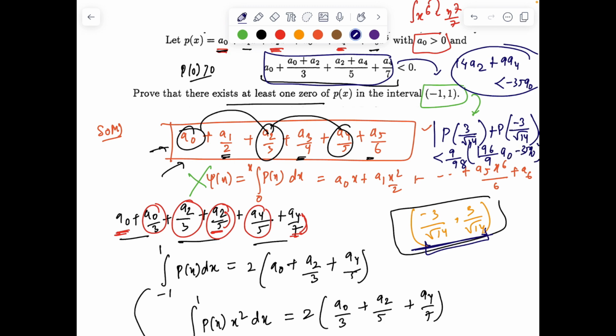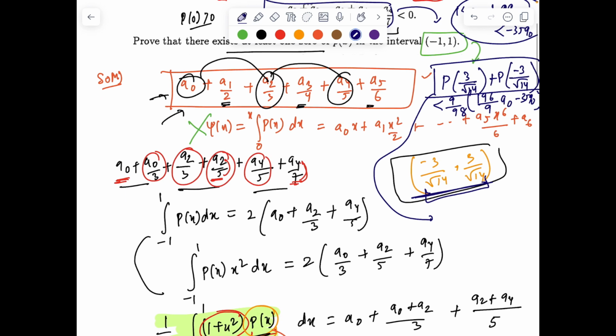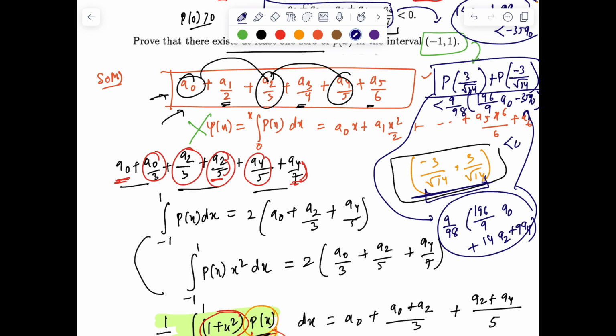Because the overall summation goes down to 9 by 98 times, and please check by yourself, 196 by 9 times a0 plus 14 times a2 plus 9a4, and now this is clearly less than this value, which gives less than 0, right?